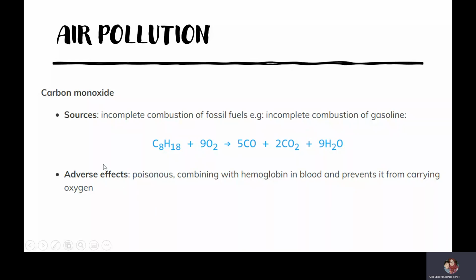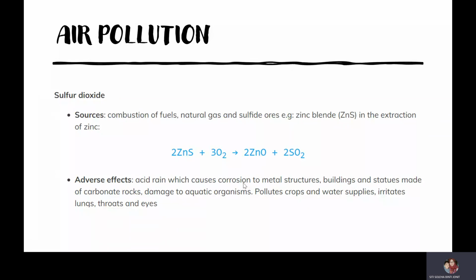The adverse effect of carbon monoxide: because carbon monoxide is a poisonous gas, it can combine with the hemoglobin in blood and prevent it from carrying oxygen throughout our body. Sulfur dioxide comes from the combustion of fuels, natural gas and sulfide ores, for example zinc blende in the exploration of ores.